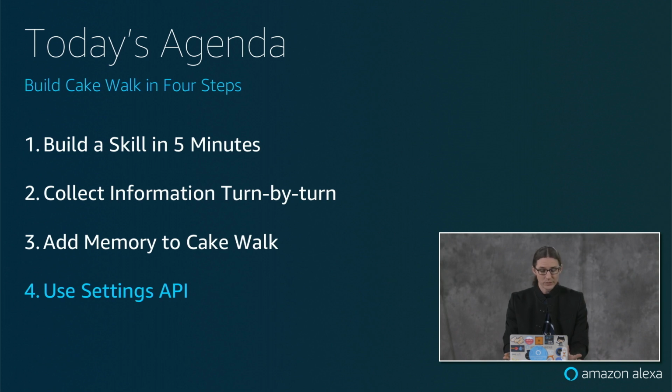So what we'll be able to do here is say, okay, their device time zone is set to New York, or maybe their device is located in PDT or in Asia somewhere. So you can see what their time zone is and then do a more accurate calculation of how many days until their next birthday. So we're going to use the settings API to do that. And here are the three things that we're going to need.